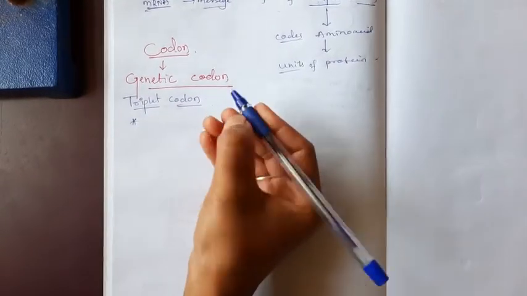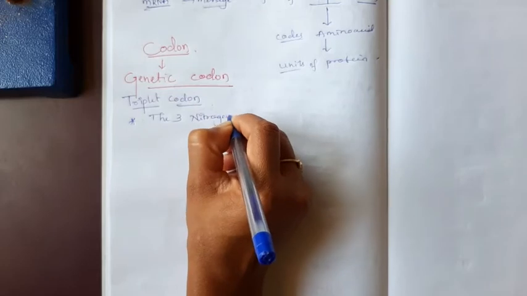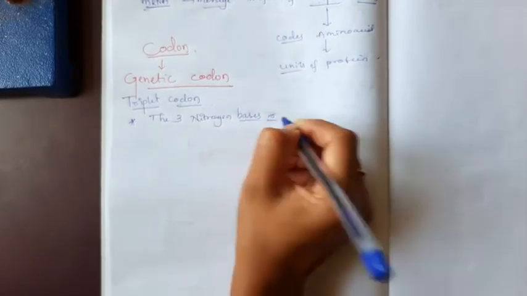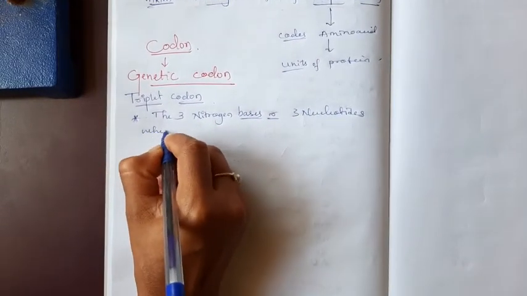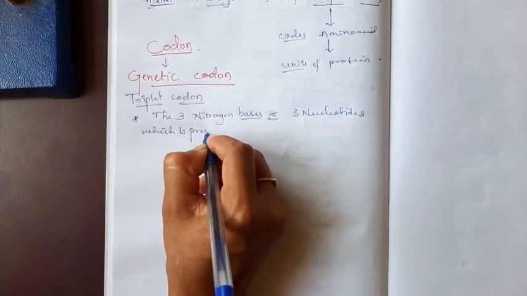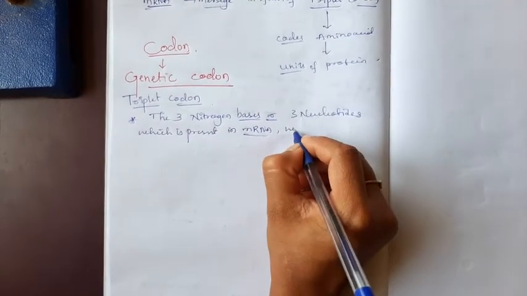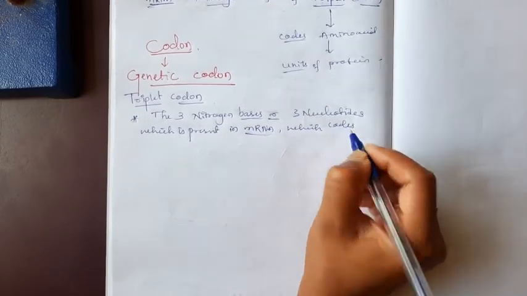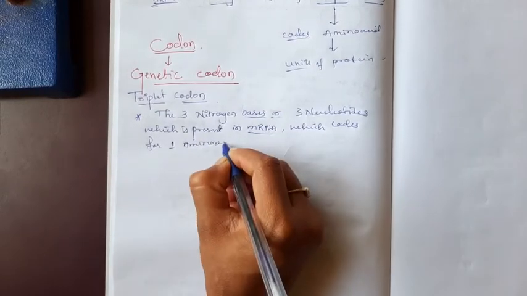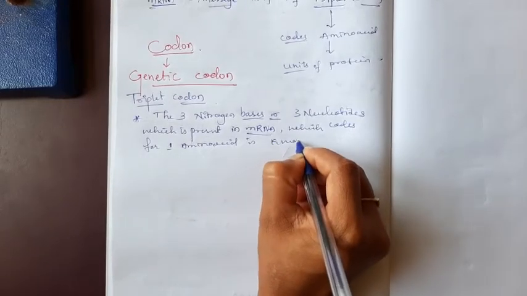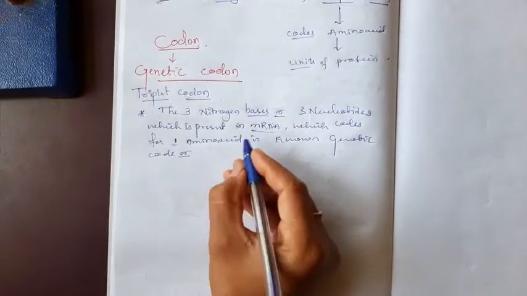I will write one point. The 3 nitrogen bases, or 3 nucleotides, present in mRNA which code for one amino acid is known as a genetic code or triplet codon.